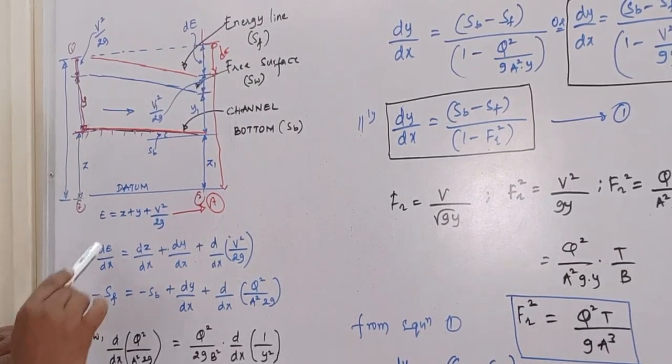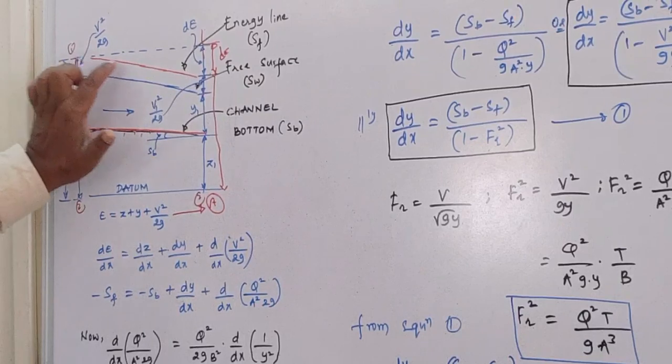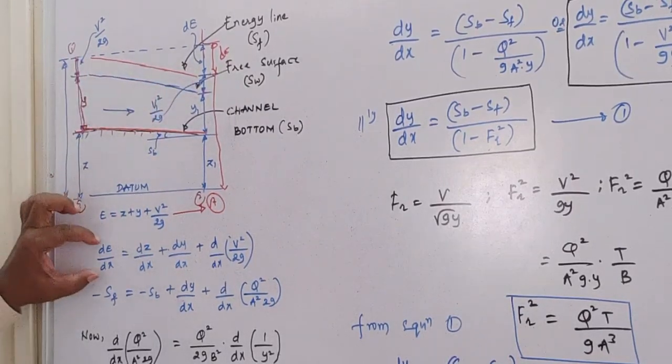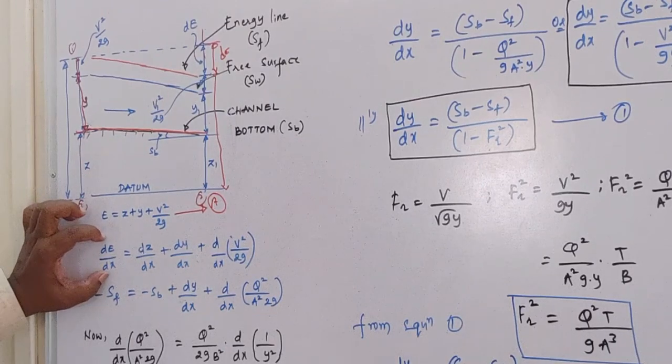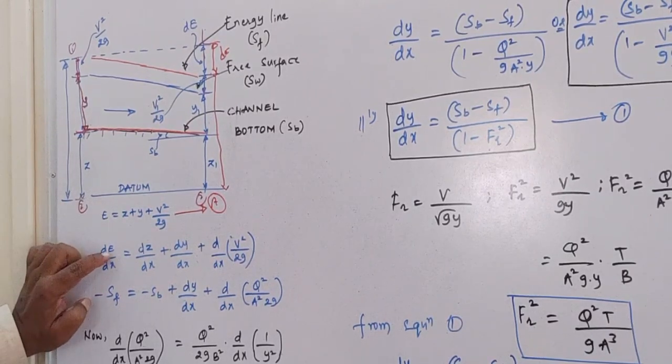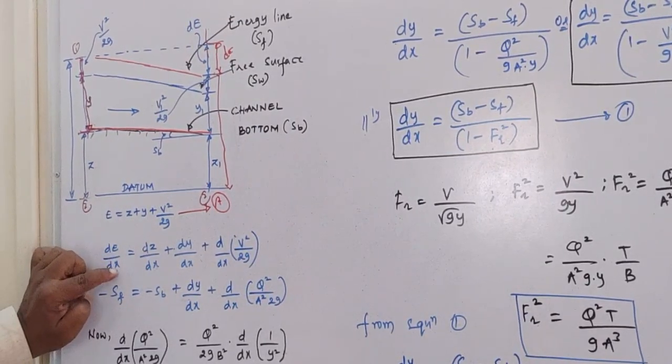Now what is dE by dx? It is the gradient term, a derivative term. The physical meaning of this is the variation of E, the total energy head, with respect to x.